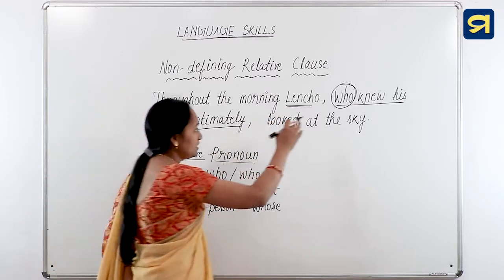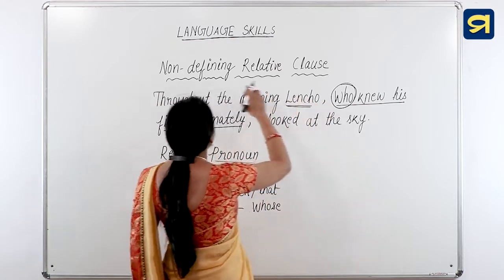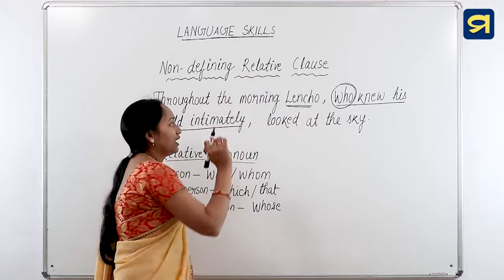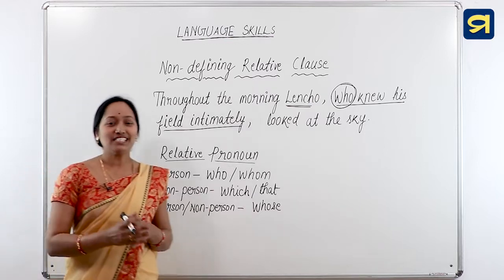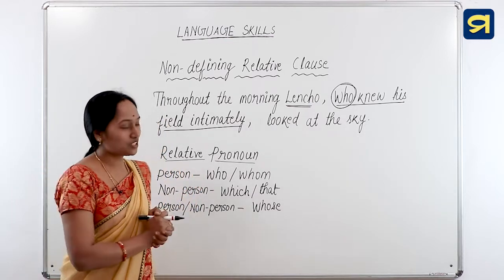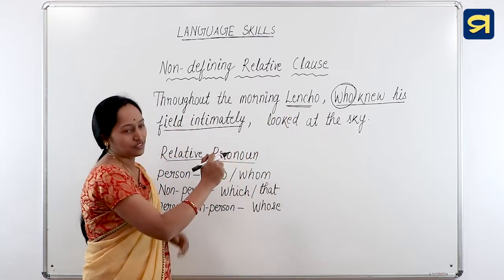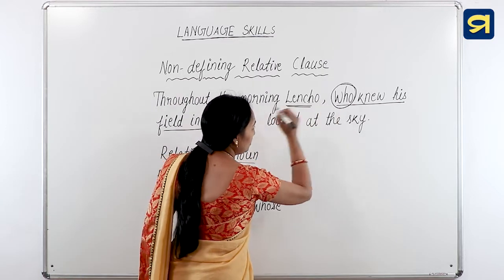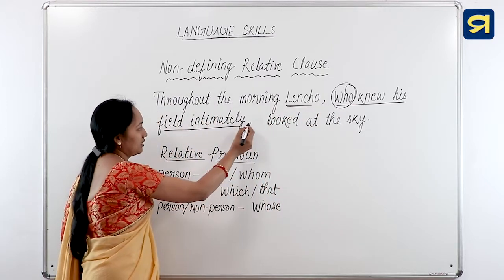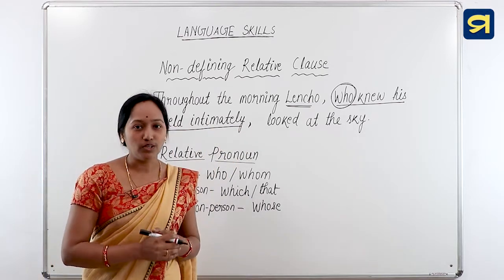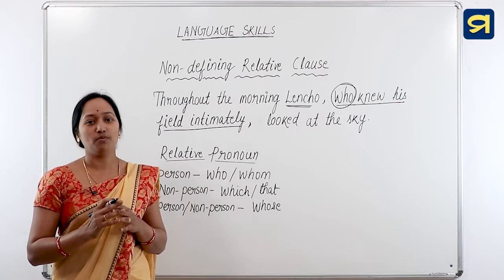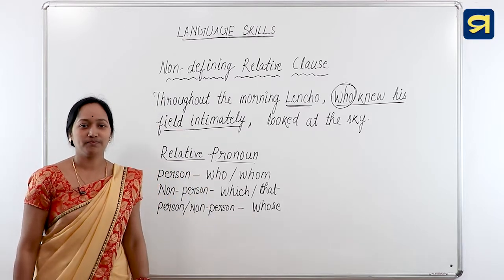That's why this relative clause is known as the non-defining relative clause. Okay? And in the case of a non-defining relative clause, a comma is used before the relative pronoun and after the clause. But students, in the defining relative clause, there is no need of commas. Okay?